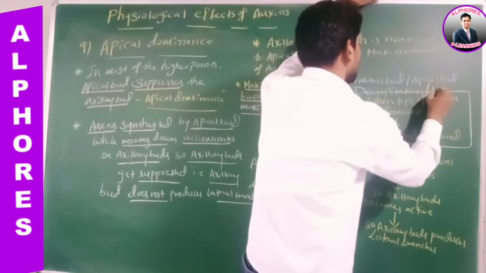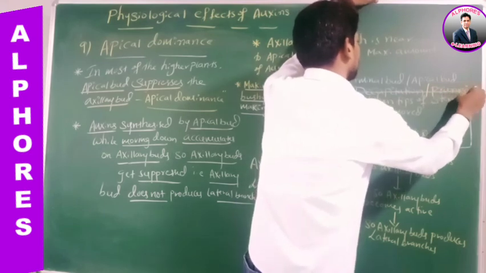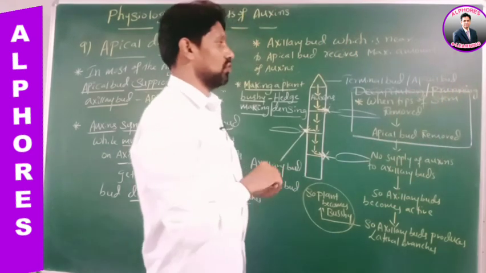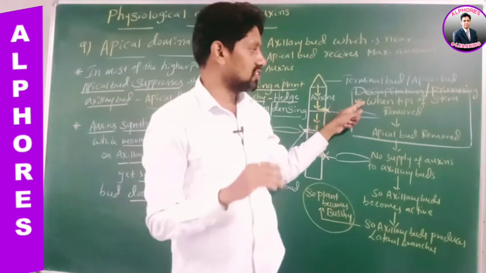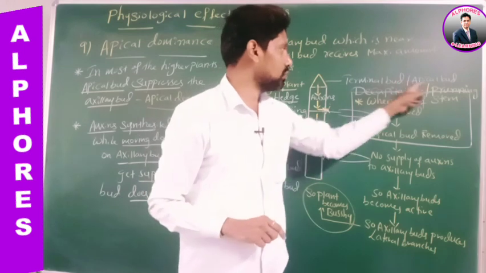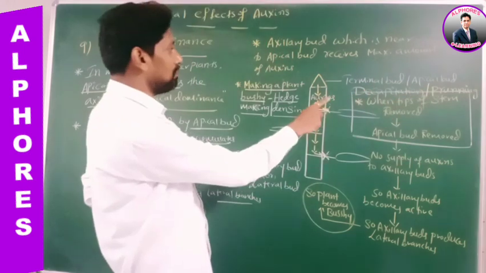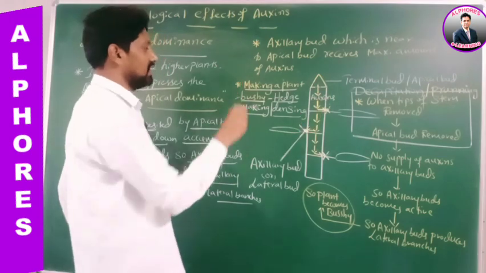It is also called pruning. When the tips of the stem are removed, the apical bud gets removed. What is this process called? Decapitation or pruning. Therefore, decapitation is used for hedge making and densing.